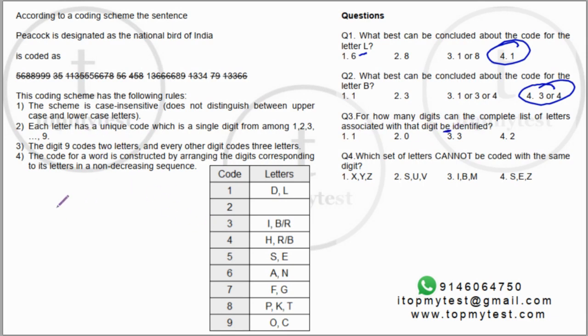How many digits can the complete list of letters associated with that digit be identified? Okay. Now we know each digit codes 3 except for 9, which codes 2. So 9 is completed. 8 is completed. All the others we don't know for sure. So only 2 we know for sure.